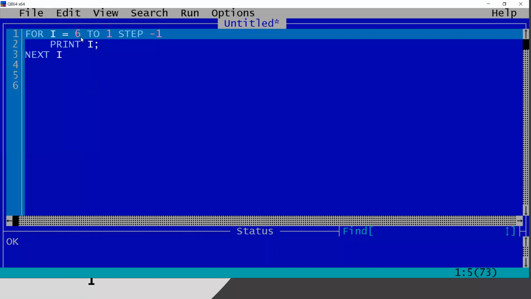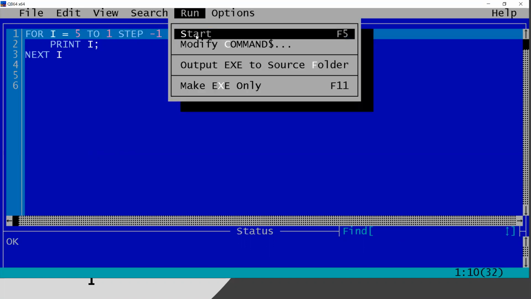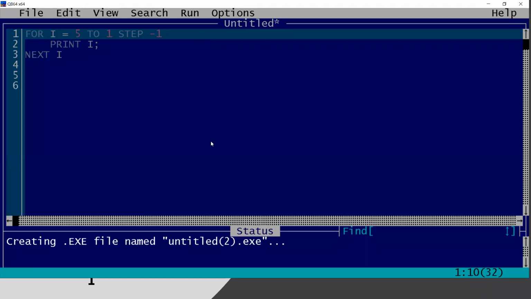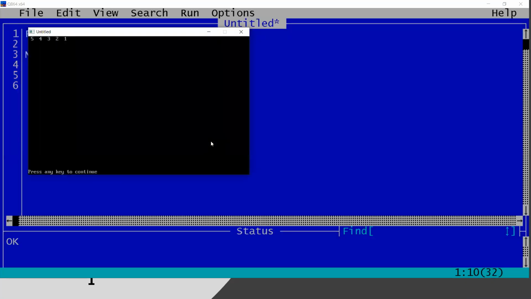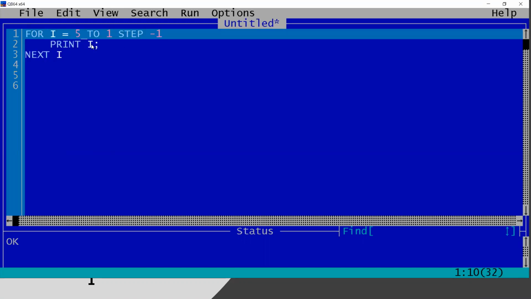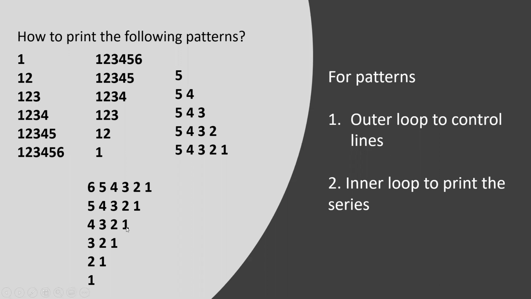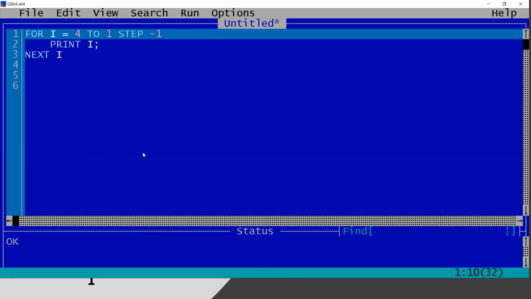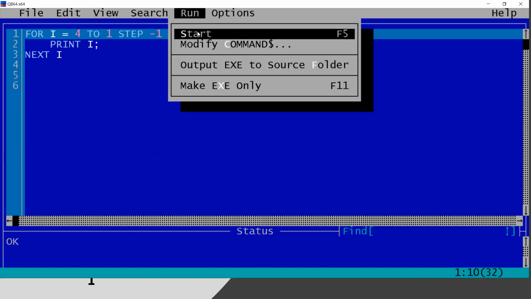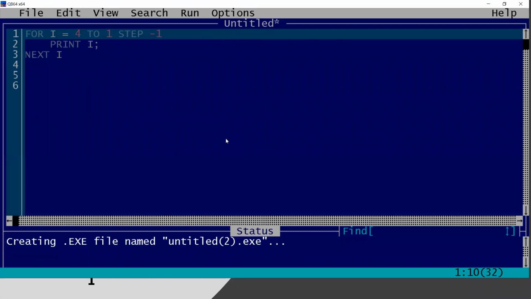So what I will do, I will just write 5 here. So let me run the program once again. So now it will give 5, 4, 3, 2, 1, because I am starting the loop of I from 5 and ending it at 1. So if I want to print 4, 3, 2, 1, I should write 4 here. Okay, let me run the program once again for you.